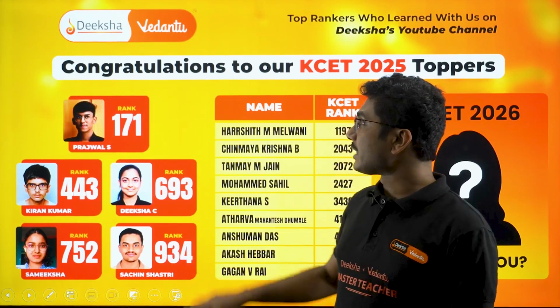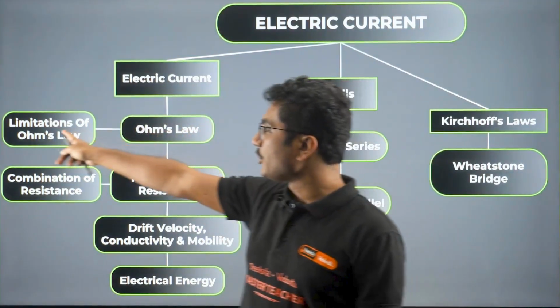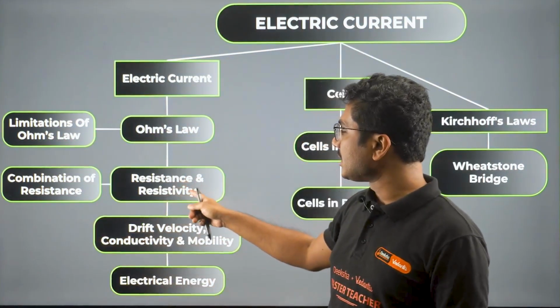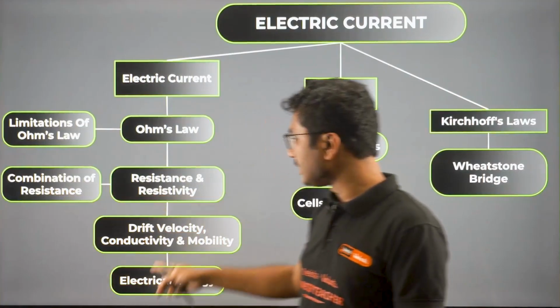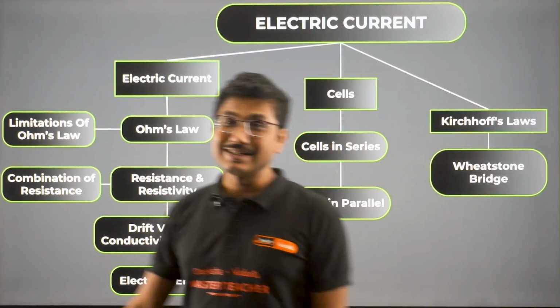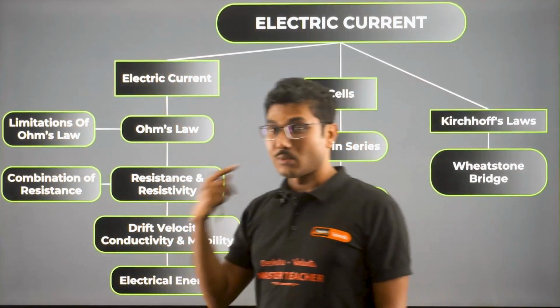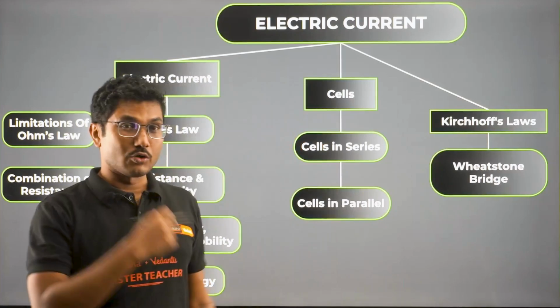So let's look into the chapter brief. Here we have electric current, Ohm's law, limitations of Ohm's law, then resistance and resistivity, combination of resistance, drift velocity, conductivity and mobility, also electrical energy. Everything of these concepts are covered in our part 1. So if you have missed, you can go and check them out.